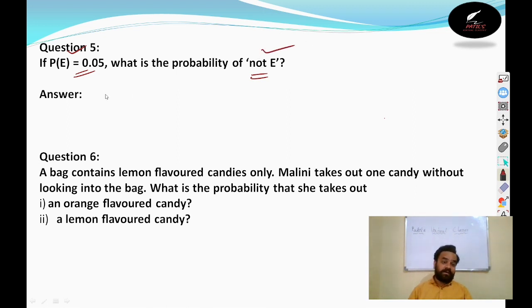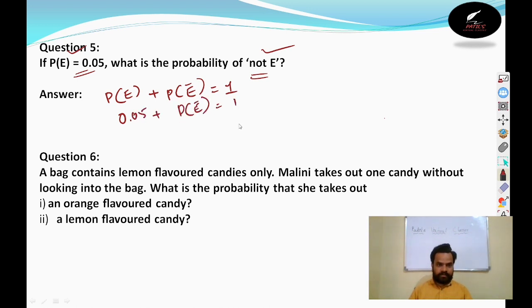So the sum of the probability of happening of an event plus the probability of not happening of the event should be equal to 1. Here the probability of happening of the event is 0.05, plus the probability of not happening, which we don't know and need to find. So the probability is 1 minus 0.05.